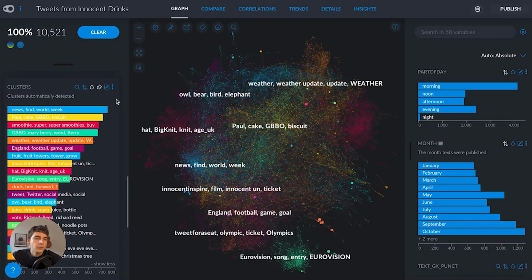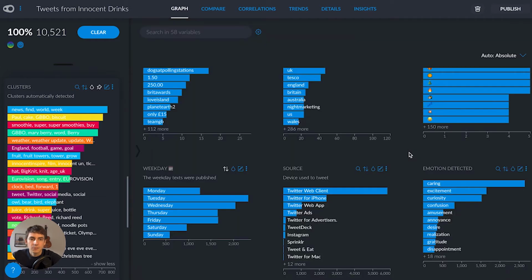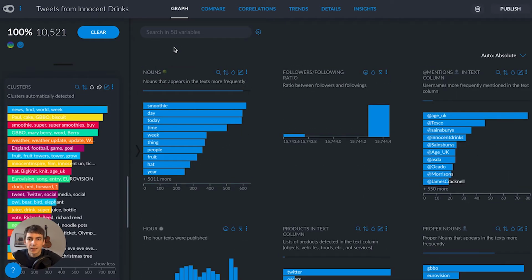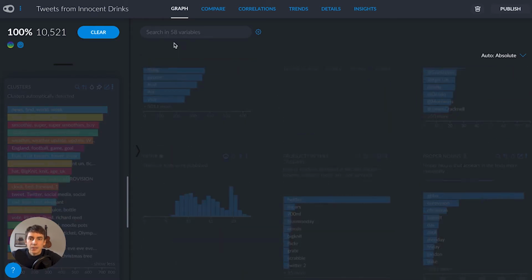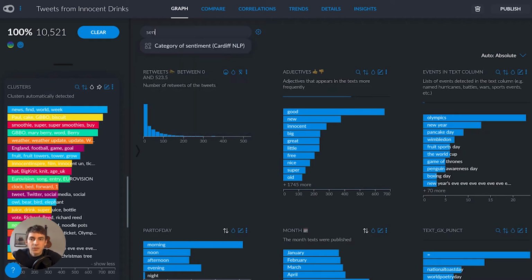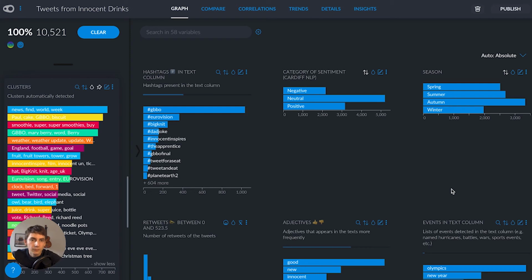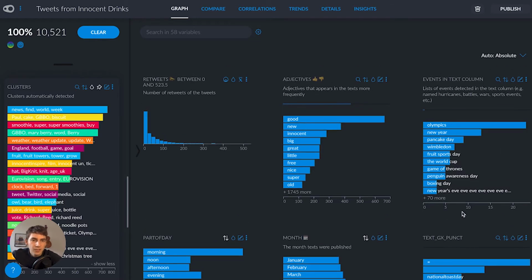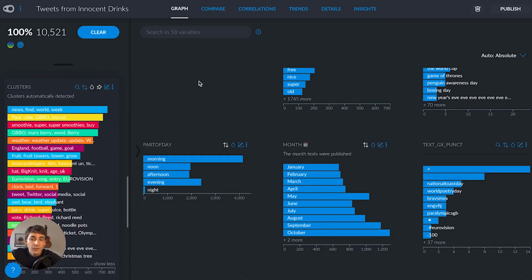Okay, and with our project built, we can dig into the analysis. So first thing I'm going to do is bring up my sidebar charts and just make sure that I've got the nouns, the adjectives, the sentiment, the variables that I extracted during the setup, and make sure they're looking good. So nouns is there, adjectives is there. I've also got sentiment somewhere, and I've also got some really important variables that segment the data according to what season it was posted in, what events were mentioned in the text, what part of the day the tweet was published.